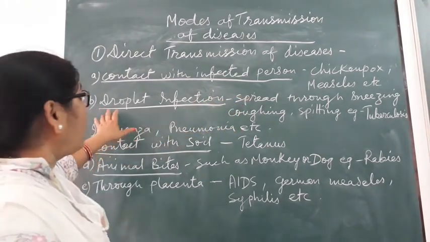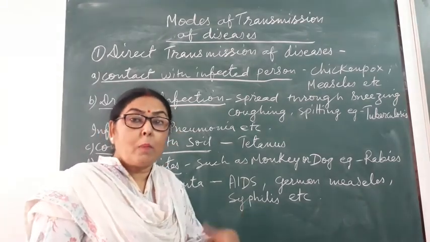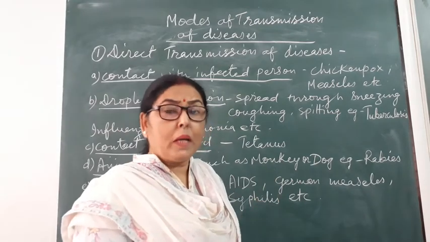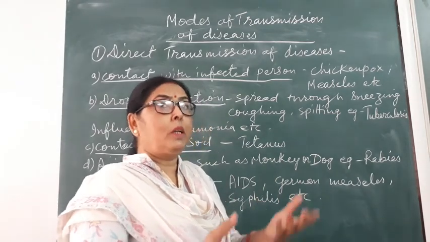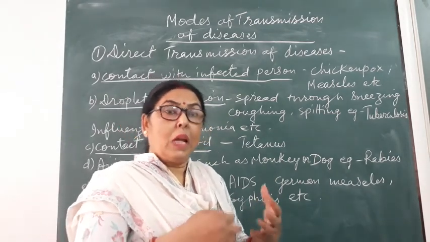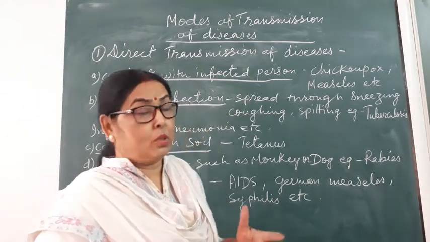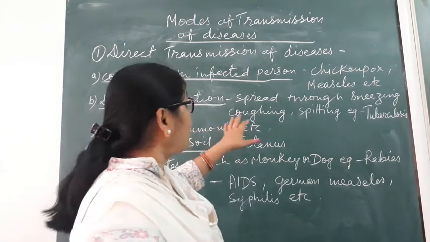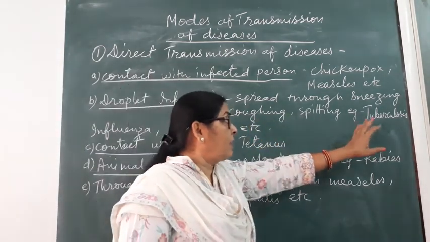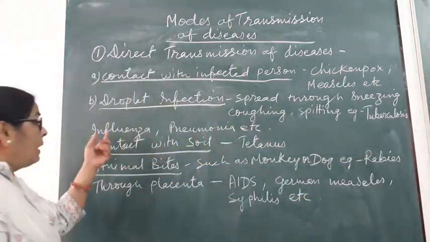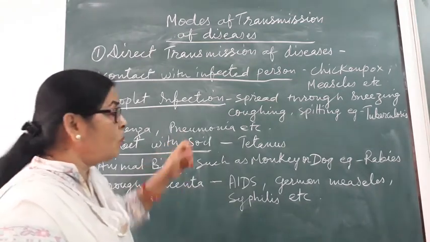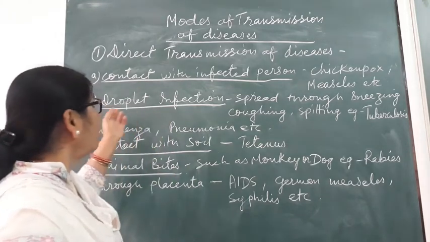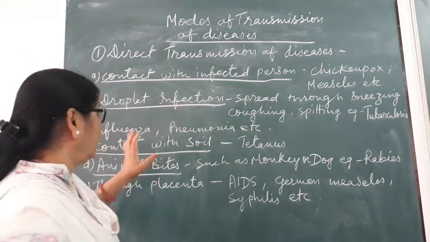Second is droplet infection. Droplet means whenever we sneeze, we cough, we spit, some liquids come out from our body and these carry the disease germs. So these are diseases like tuberculosis, influenza and pneumonia. These are transmitted through droplet infection.